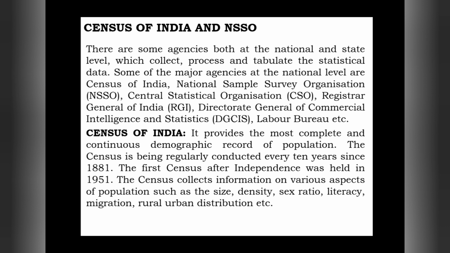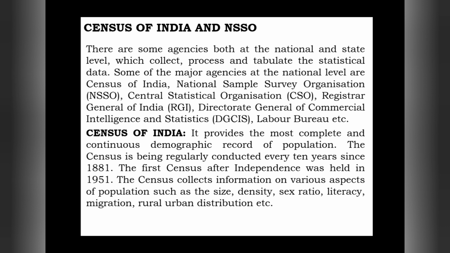NSSO is the abbreviation; the expansion is National Sample Survey Organization, like CSO, Central Statistical Organization, like RGI and DGCIS. So please remember that.